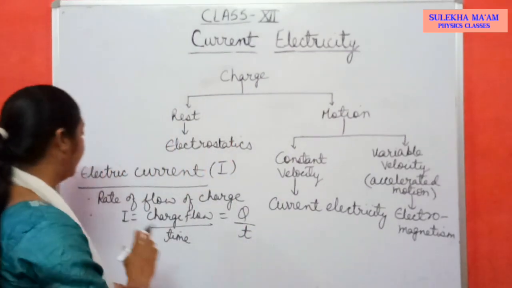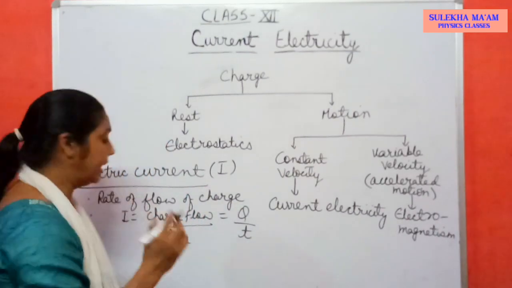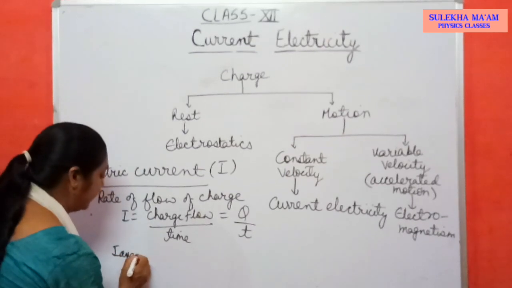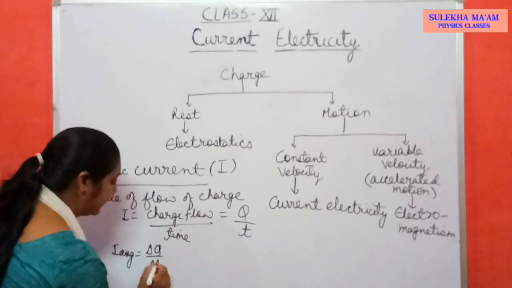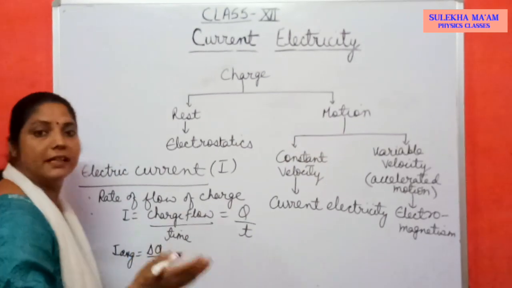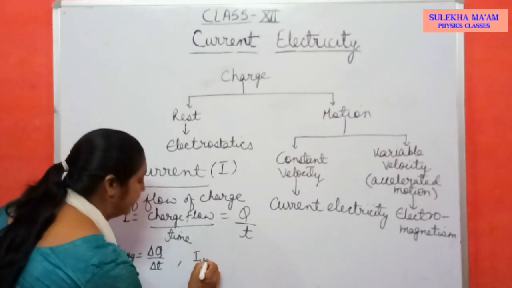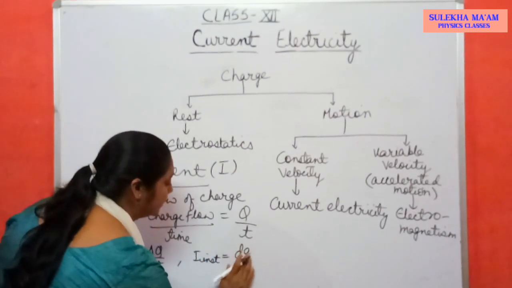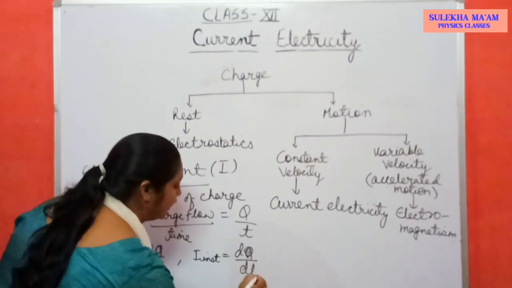In the same way, average current and instantaneous current. So average current you can write in this way, delta Q by delta T, when the time interval is very large. And instantaneous current you can write in this way, I instantaneous equal to dq by dt.